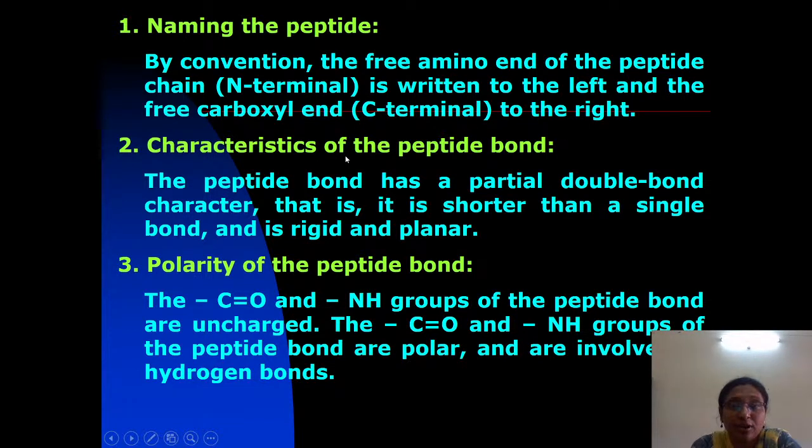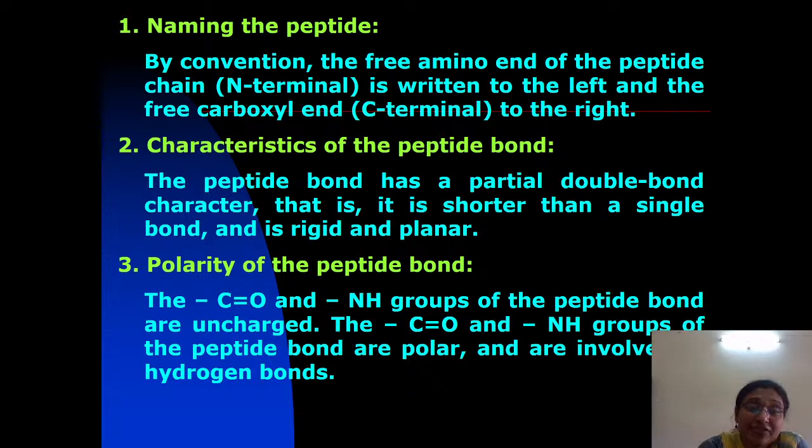Now, there are special characteristic features of the peptide chain. The peptide bond has partially double bond character. Please note down. Till now we have discussed how the peptide bond is formed between two amino acids.